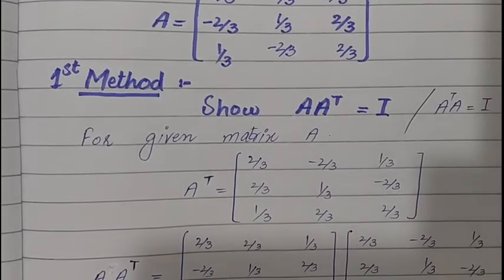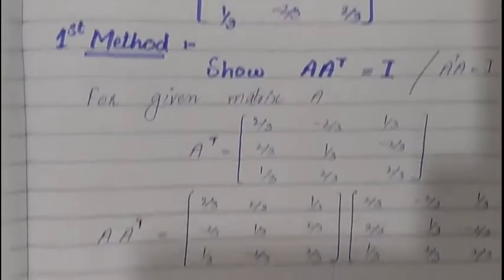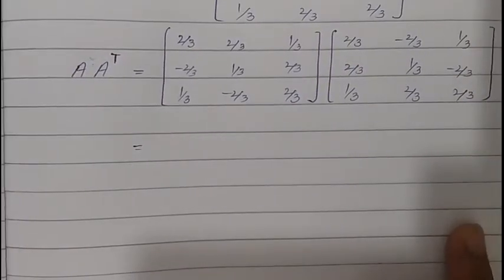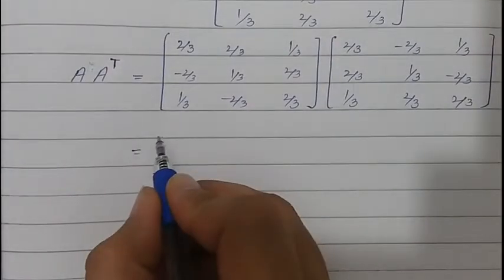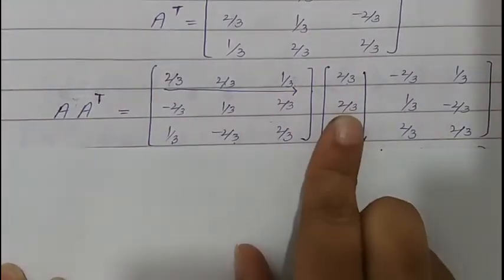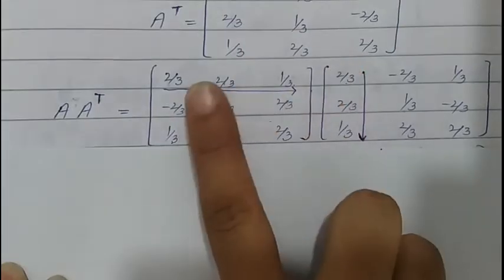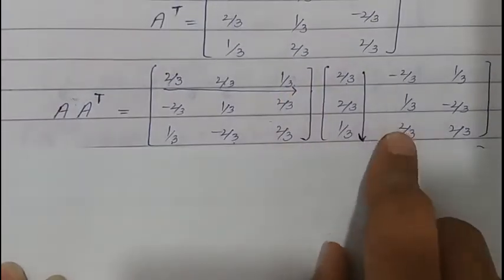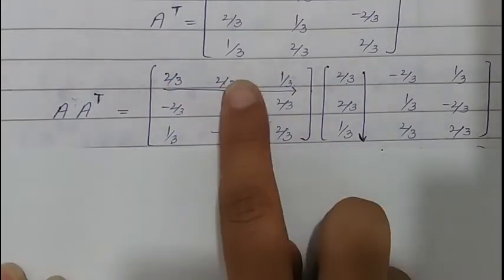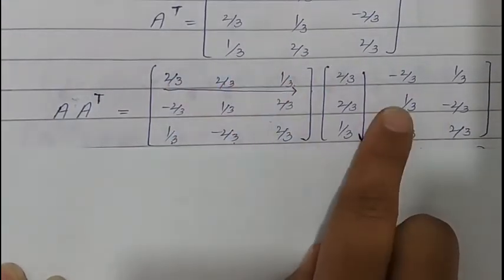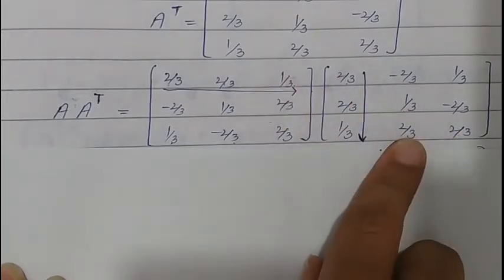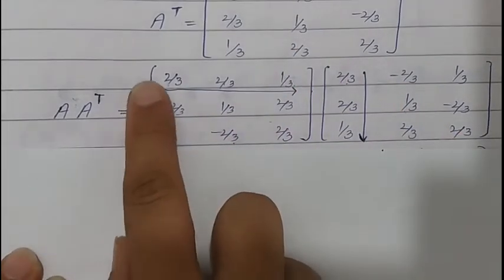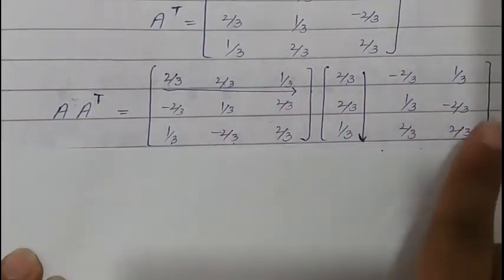Now we will multiply these two matrices. First row multiplied by first column will give us 4 by 9 plus 4 by 9 plus 1 by 9. First row second column will give us minus 4 by 9 plus 2 by 9 plus 2 by 9. And first row third column will give us 2 by 9 minus 4 by 9 plus 2 by 9.